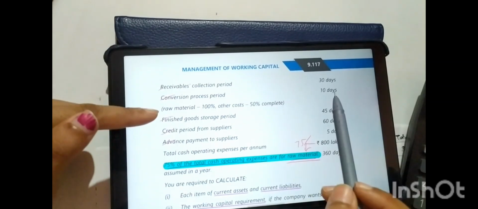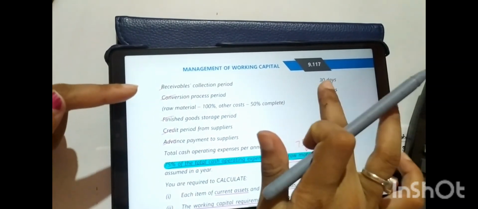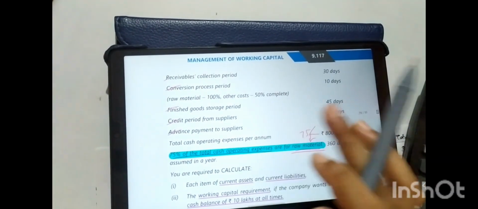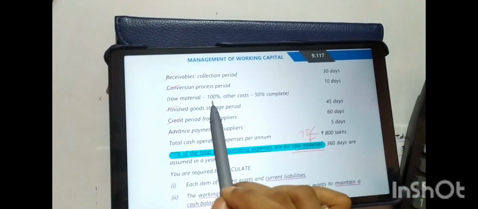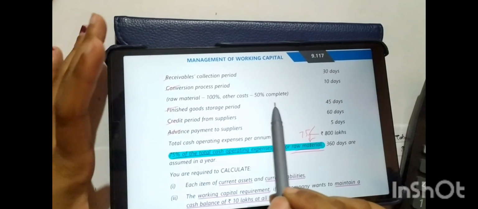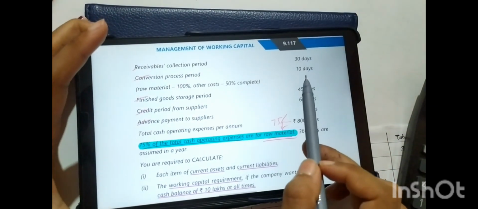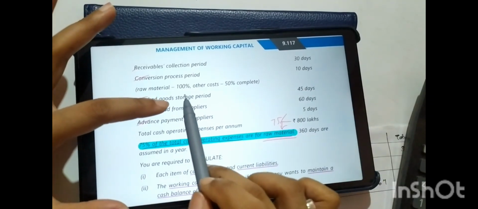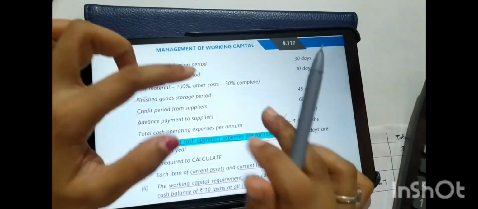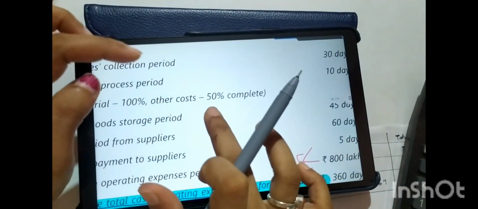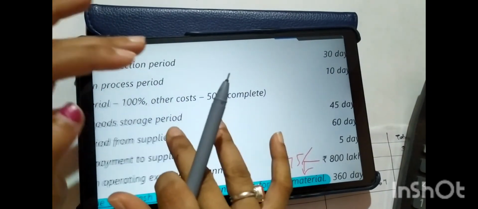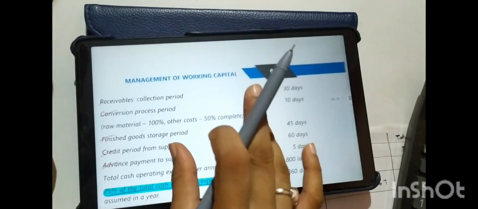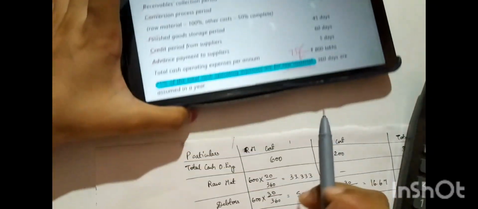Conversion process period is for 10 days, that is work in progress. As I've already told you, raw material can never be off. So again this has been 100% complete, and other costs are 50% complete. So here 10 days. For raw material it's going to be 10 days itself because it is 100%, and for other costs it is 50%. Like workers might have worked only 50%. So for other costs it's just 50%, so only 5 days for other costs. Okay.